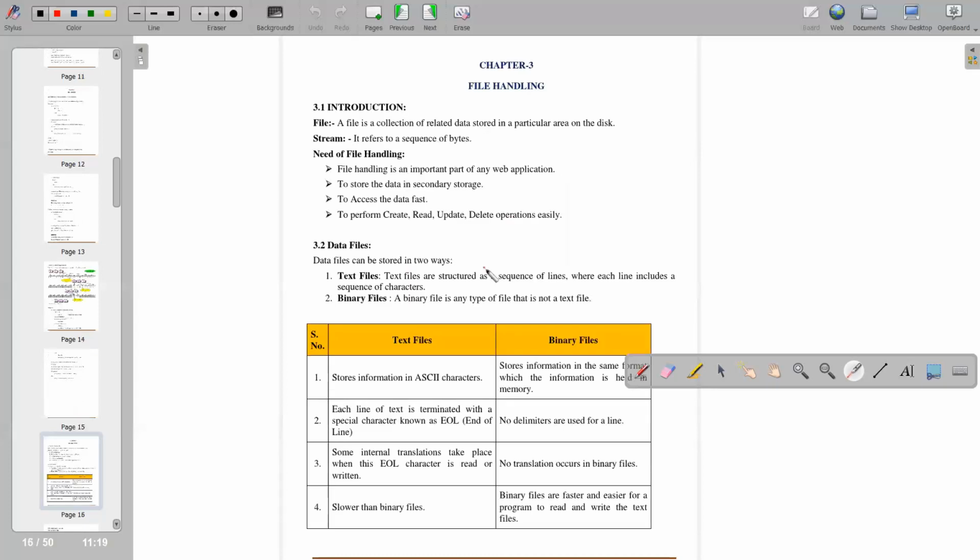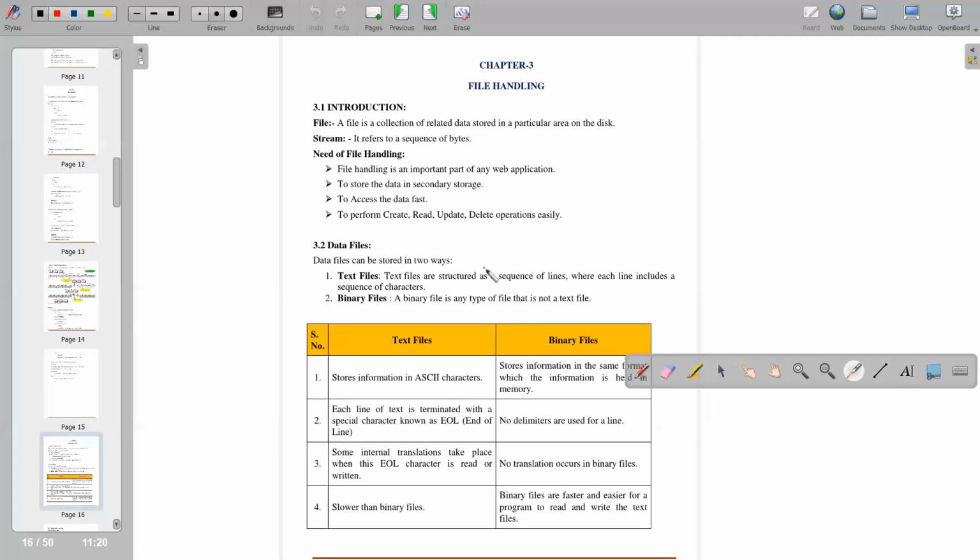So today we have finished with functions. Now we will start the next topic, file handling, which is a topic of unit 1 itself. First, what is a file? A file is a collection of related data stored in a particular area on a disk. Again, I am repeating, a file is a collection of related data stored in a particular area on a disk.